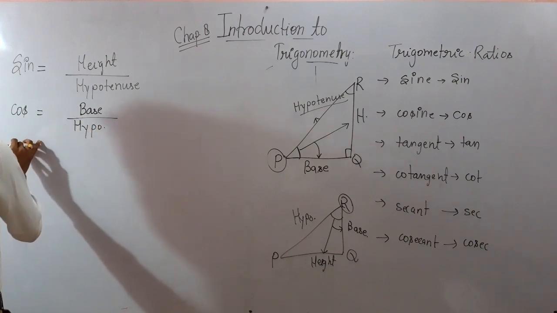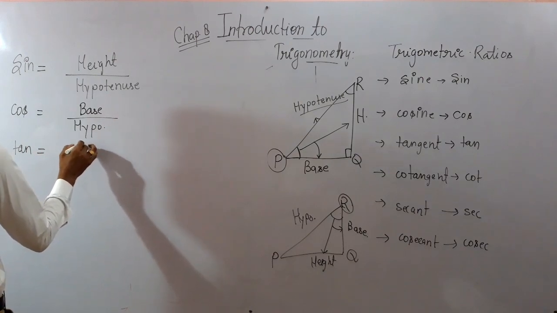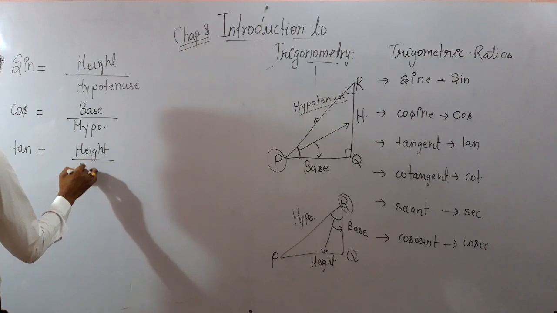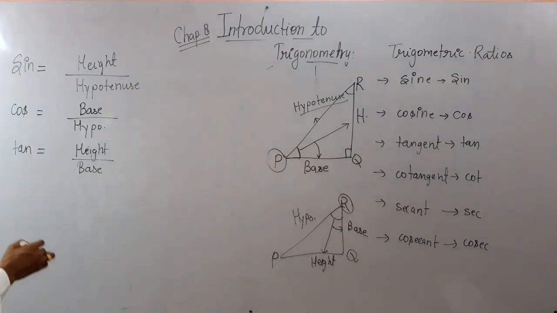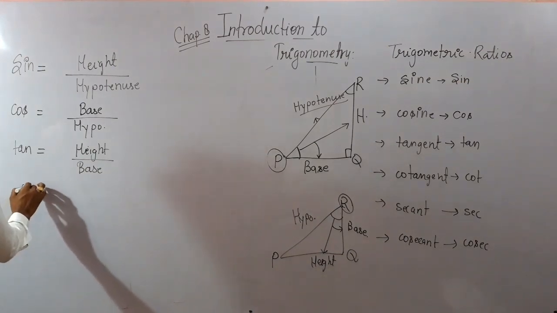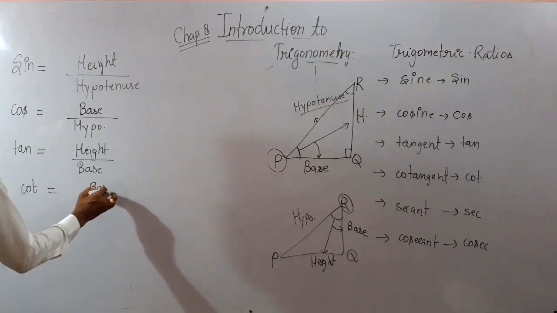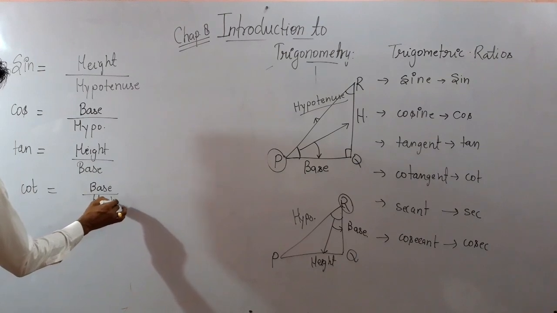Then the turn comes of tan, and it is the ratio of height and base of the triangle. Is that clear? Then cot is the ratio of base and height of the triangle.